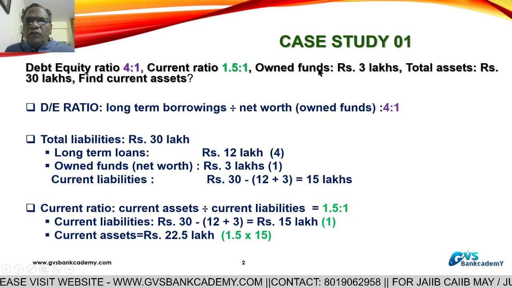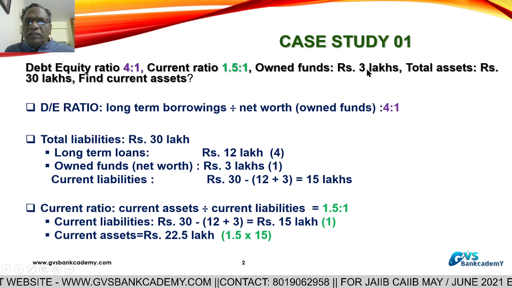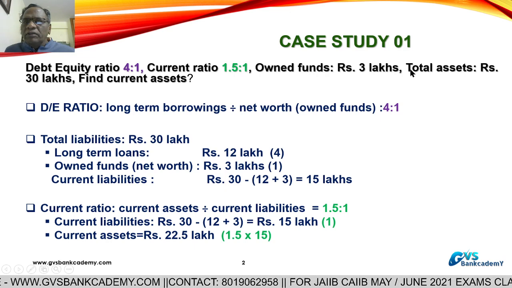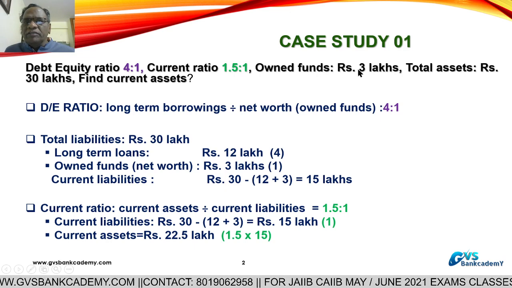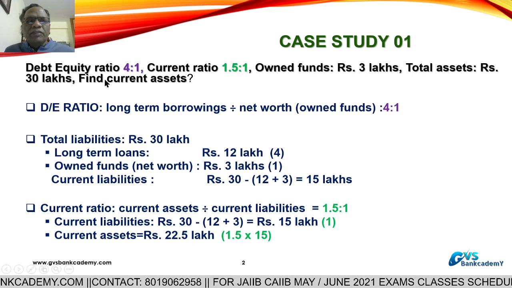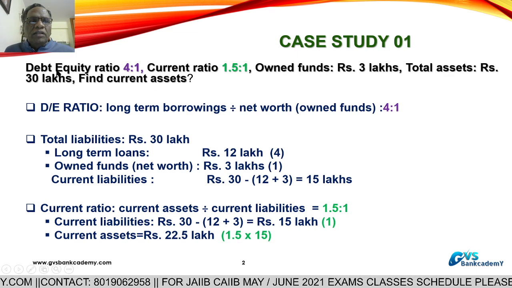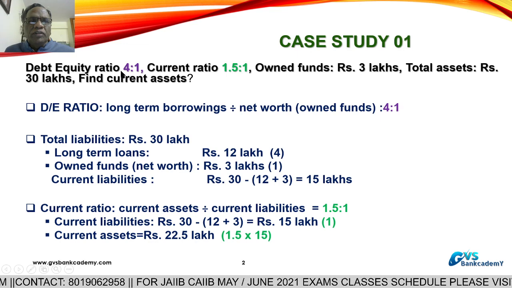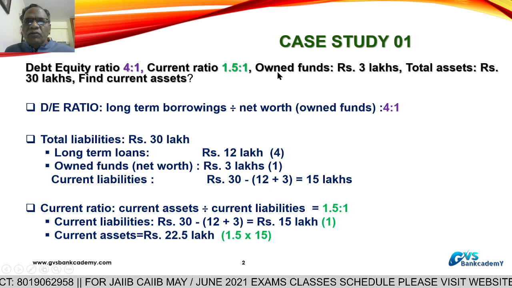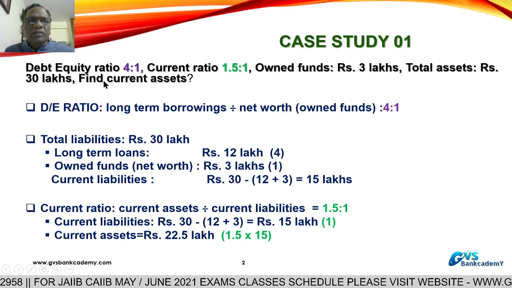Owned funds, the net owned funds or net worth of the firm, is 3 lakhs. Net worth means capital plus reserves, 3 lakhs. Total assets of the firm is 30 lakhs. Find current assets, that is the question. Given: long-term loans to net worth 4:1, current ratio 1.5:1, owned funds 3 lakhs, total assets 30 lakhs.